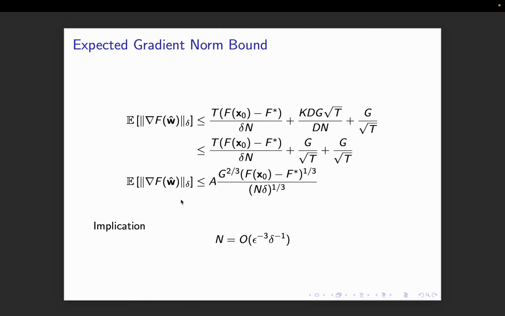In such a scheme, I give a point w hat which has a delta ball norm less than some constant times g to the 2 by 3 times this 1 by 3 times this. If I enforce it to be less than epsilon, I can take the cube and bring n to this side, so it becomes 1 over delta and 1 over epsilon cube. That's the desired result. So I need to make order 1 over epsilon cube and 1 over delta times that many gradient oracle calls if I aim to find the delta epsilon stationary point.